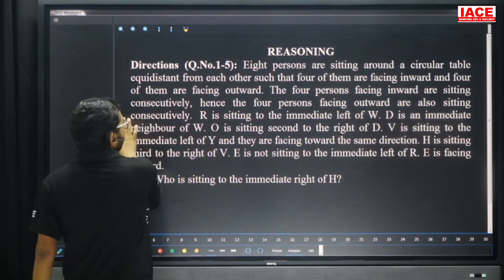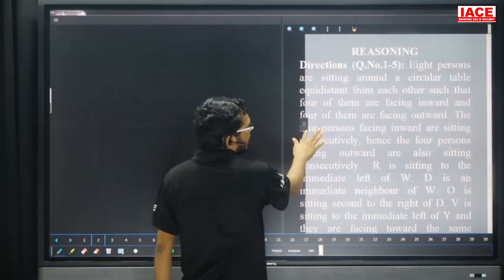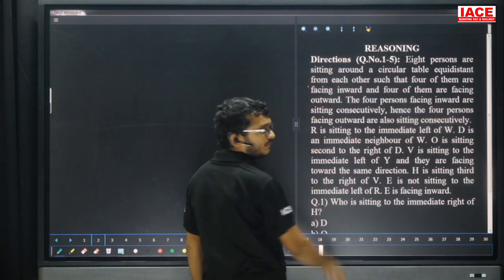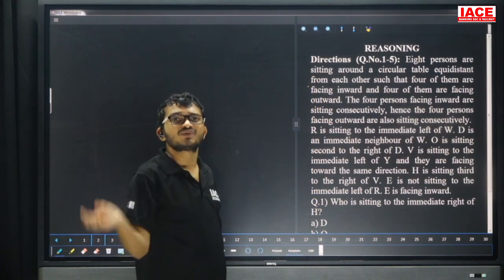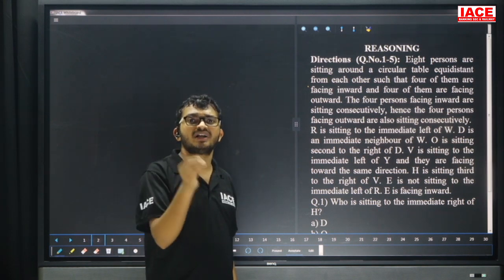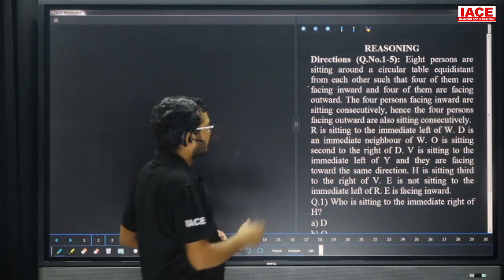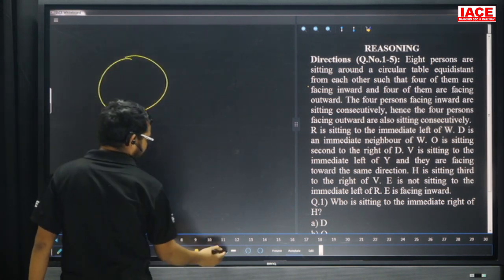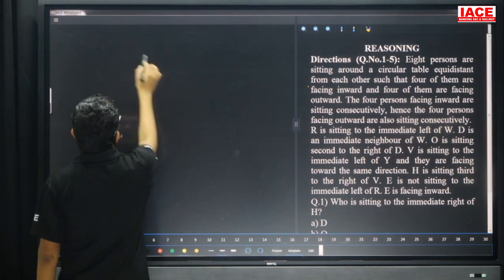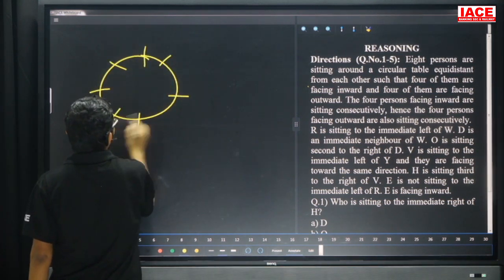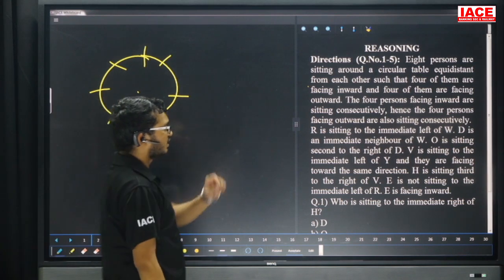So, friends, totally here we are having 8 members. Out of 8 members, 4 of them are facing inside and the remaining 4 are facing outside. Those facing inside are all immediate neighbors, and those facing outside are all immediate neighbors. Total, 8 members are sitting around a circular table, 4 facing inside and 4 facing outside.